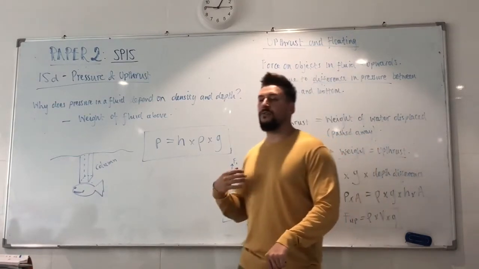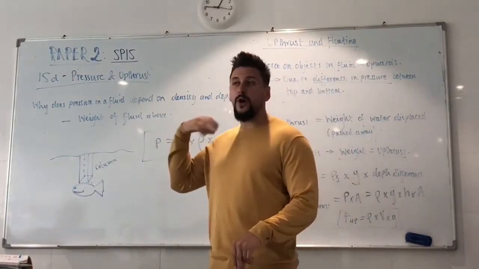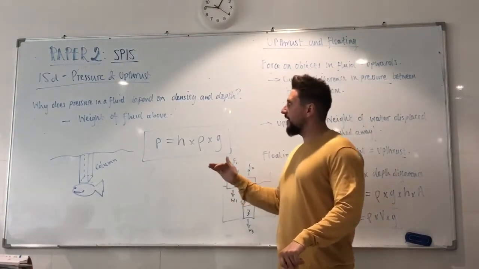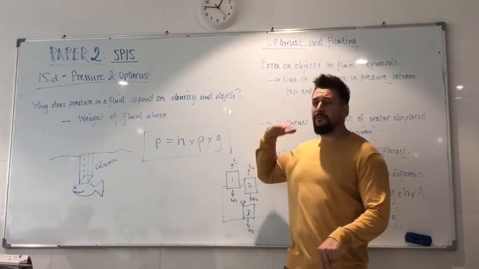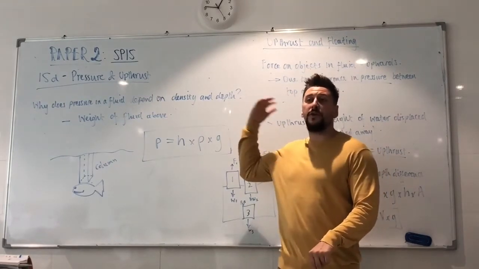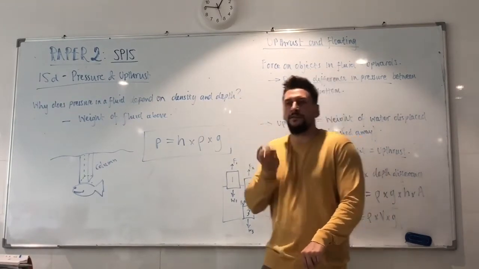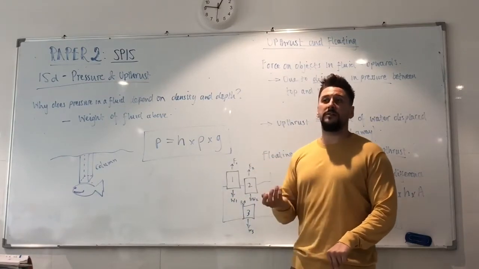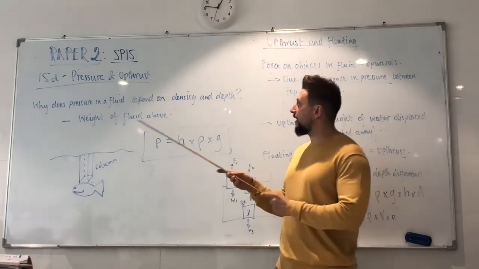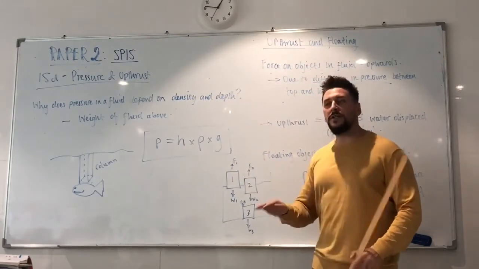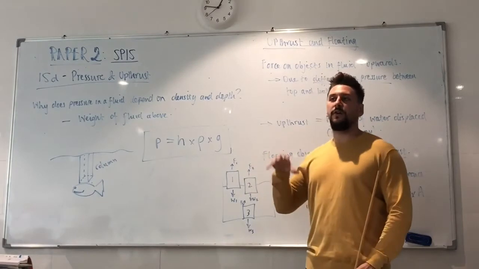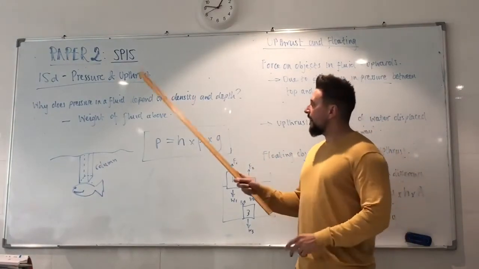Because you know the pressure is equal to the force per meter squared. So if you go deeper, then you will have much more fluid above you. You have more fluid above you, there's a greater force. The weight of the fluid pushing down on you will be greater, so the pressure on you will be greater. Okay? So the reason that pressure depends on depth is because the deeper you are, the more fluid you have, therefore the greater weight of fluid is acting down on you.